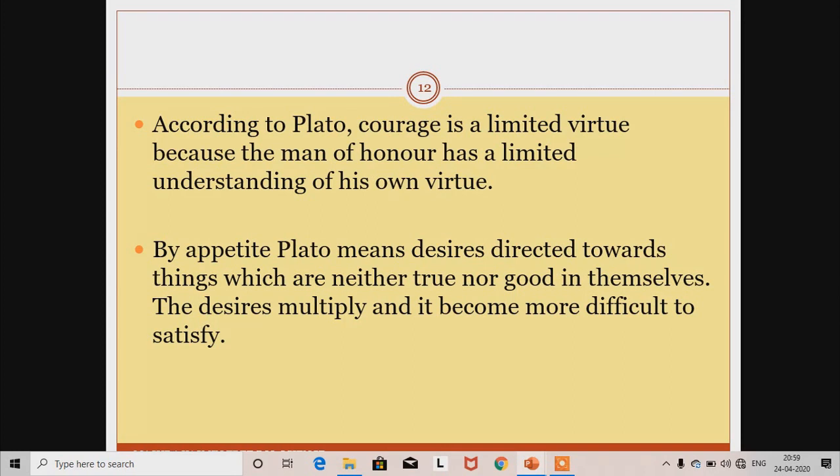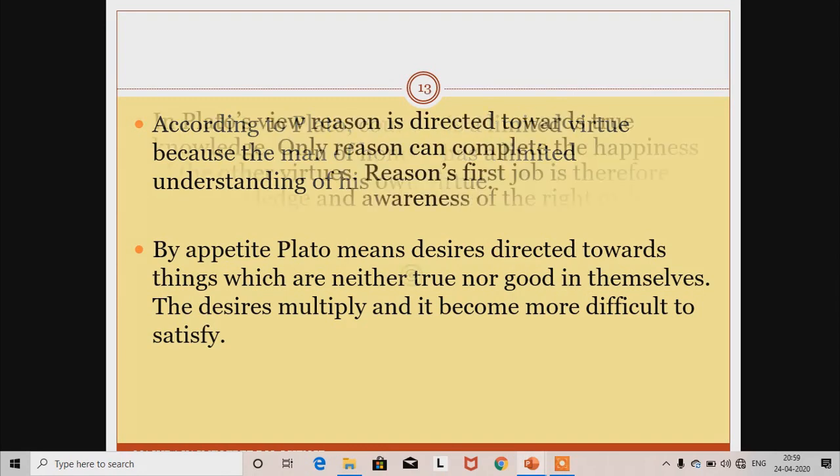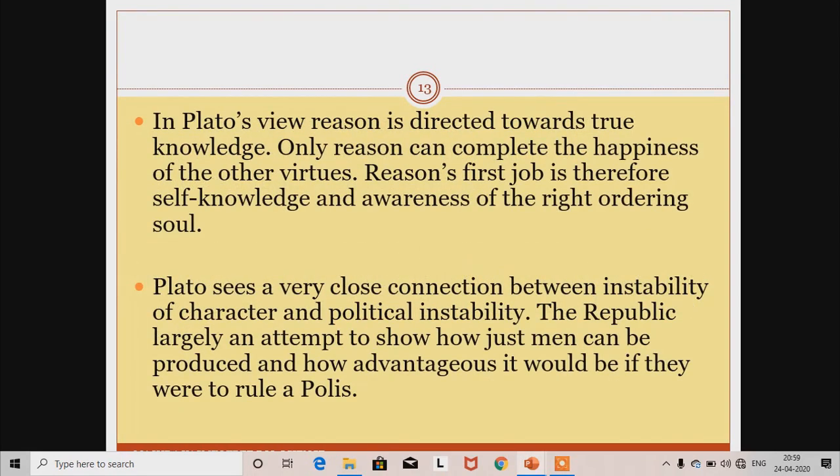And by appetite, Plato means desires which are directed towards things, and these are neither true nor good in themselves, because desires always multiply and it becomes more difficult to satisfy them. And only for Plato, reason is the best virtue, and only through reason can man gain self-knowledge. Only reason can complete the happiness of the other virtues.